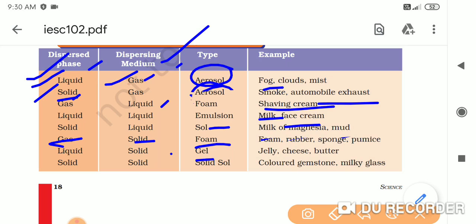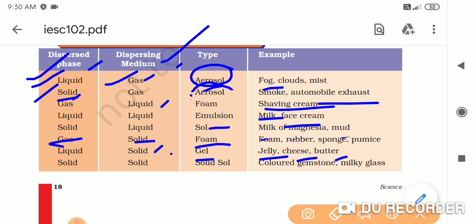Next is gel. Okay, gel is very well known to the kids. Okay, because they apply it on their heads. So gel is also a colloid. So jelly, cheese and butter are the examples of gel. Now see, in the gel also, solid is the dispersing medium, and dispersed phase is liquid.